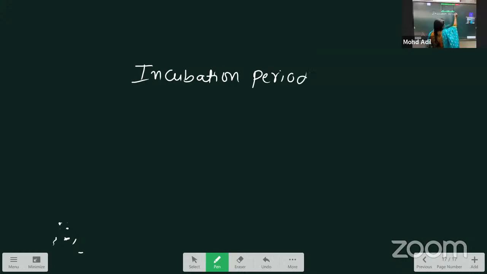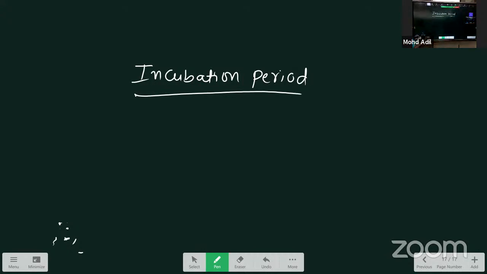Next, incubation period. The time interval between the entry of the plasmodium inside of the blood and the symptoms appearing, that period we call as the incubation period.